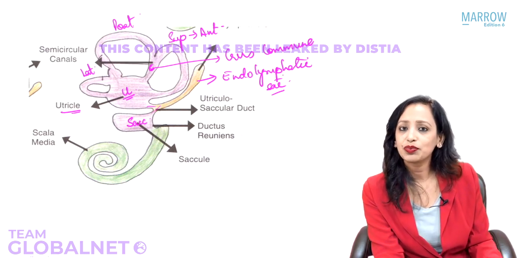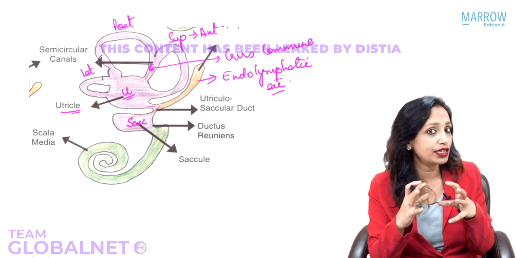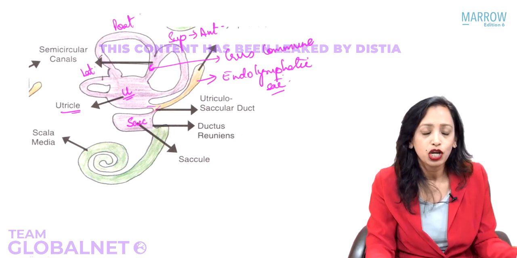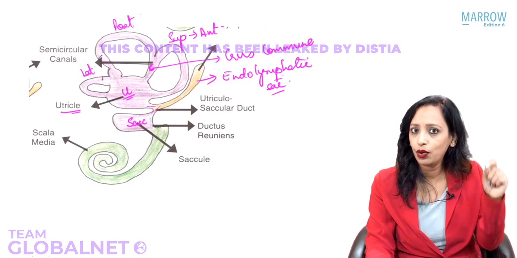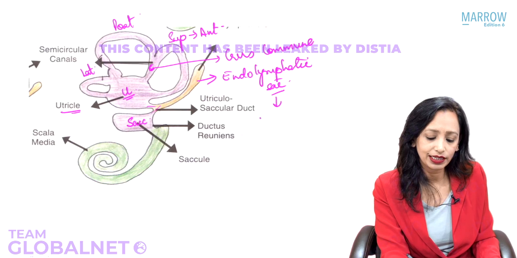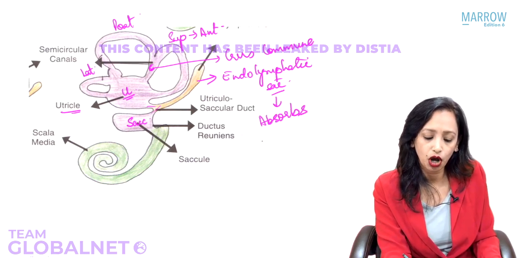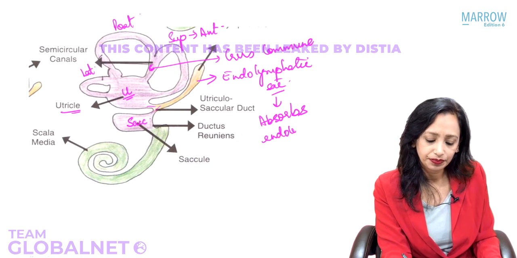Why not? Yes, we just saw that this membranous labyrinth is a complete sac-like, a closed structure in itself. It is not opening anywhere. So no, it does not drain the endolymph anywhere. What does it do? It absorbs the endolymph. So the endolymphatic sac is responsible for absorption of endolymph.